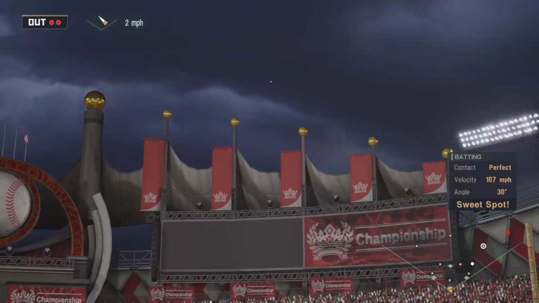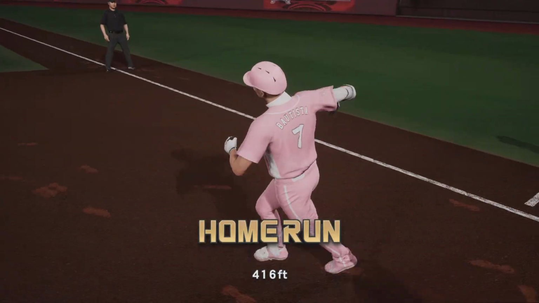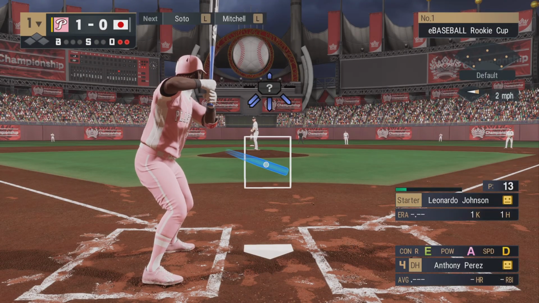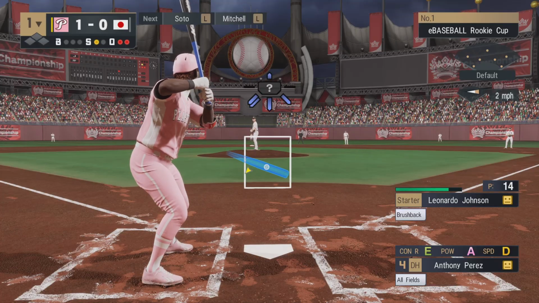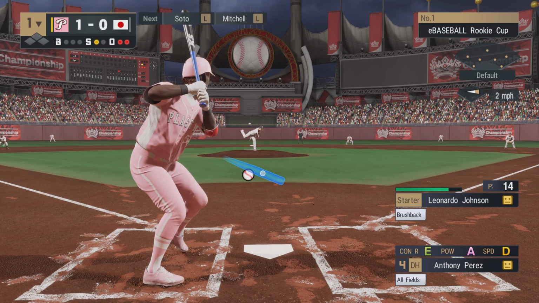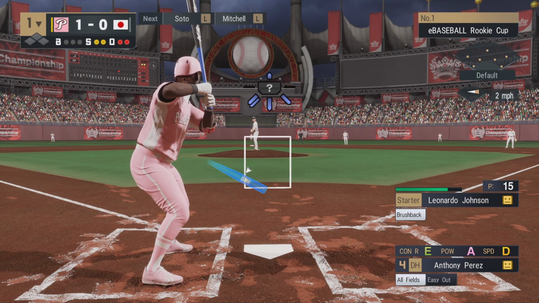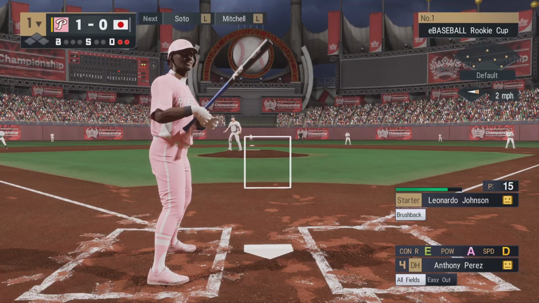He drives it. This one's a no-doubter. It's getting out in a hurry. Get out of here. Stop. A big league home run from a big league batter. Stepping in as a designated hitter, Anthony Perez. Freezes him there, and he's behind in the count now. Struck him out looking.